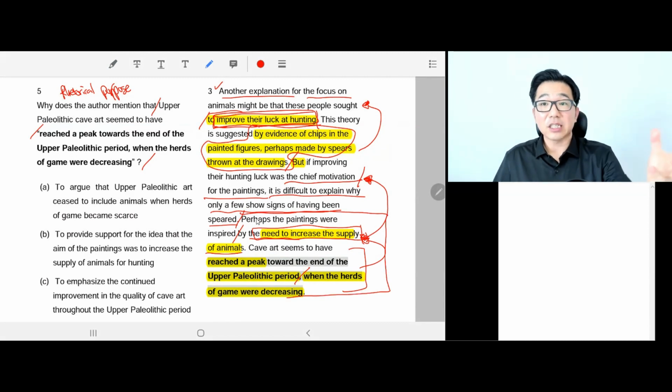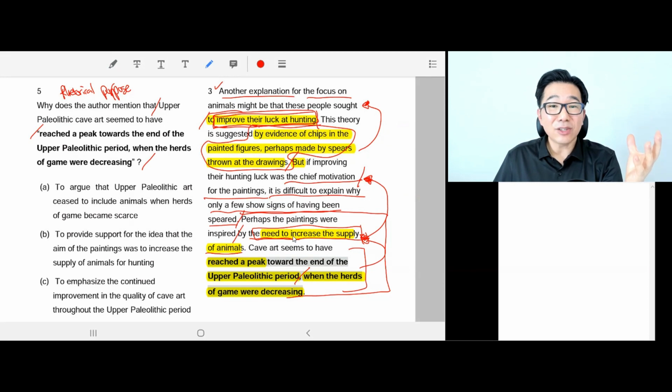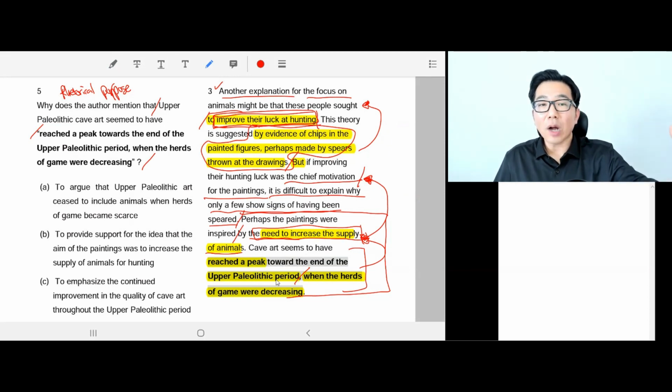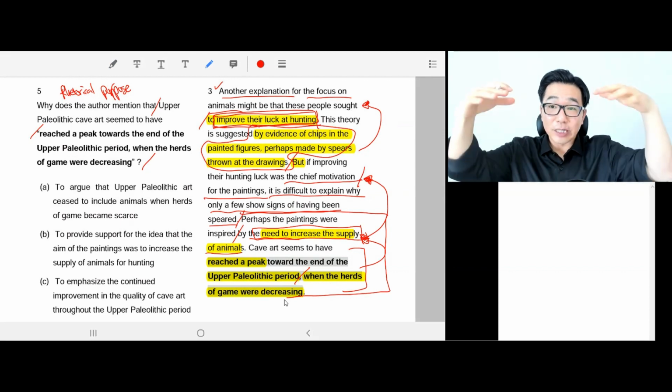from perhaps, is trying to say maybe the chief motivation for painting animals was the need to increase the supply of animals, right? And it explains why this would be the main reason. Cave art seems to have reached a peak towards the end of the Upper Paleolithic period. So they drew the most quantity of animals towards the end of that period. Why? When the herd of game were decreasing. So the number of animals were decreasing.